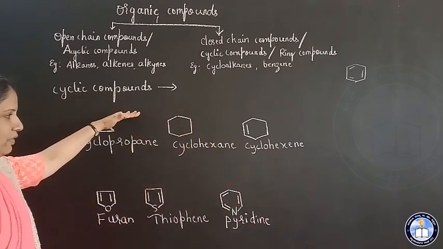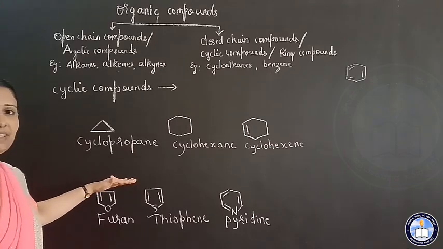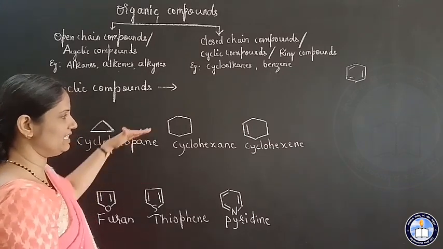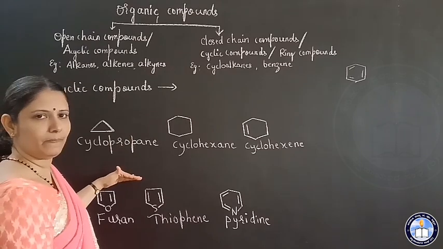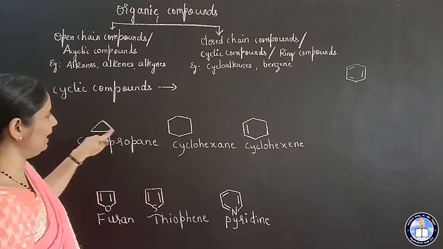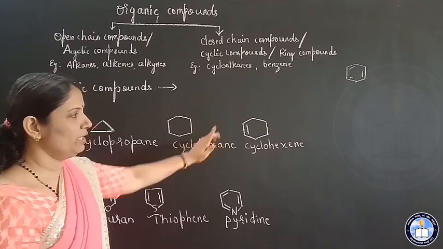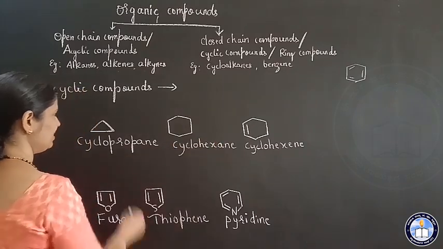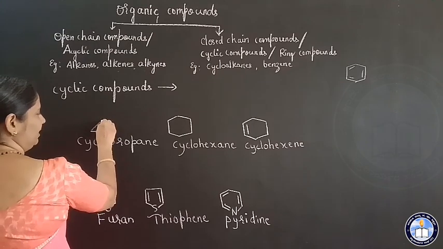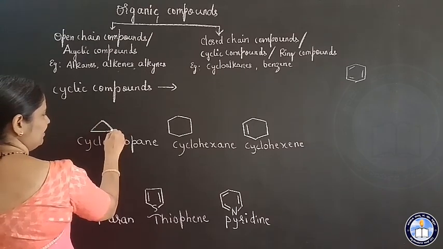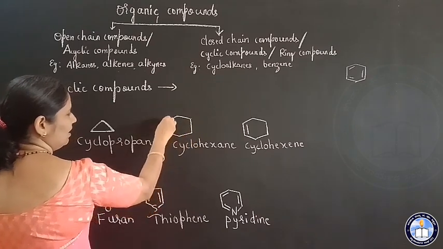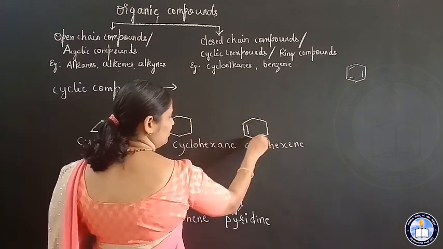This is one set of structures which I have written, and this is another set. What difference do you notice in these sets of structures? See now, this is bond line representation. In the bond line representation, we do not show the carbon and hydrogen atoms. The point where the 2 lines meet is nothing but a carbon atom. So these all are carbon atoms in the structure, isn't it?